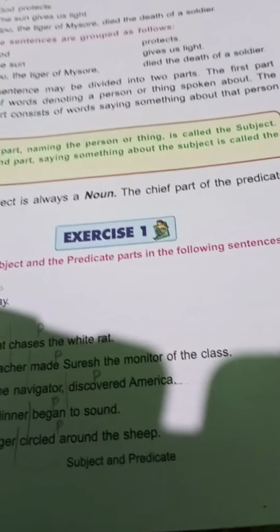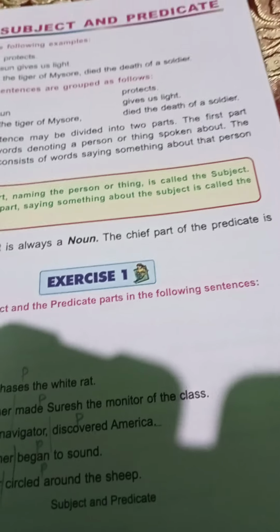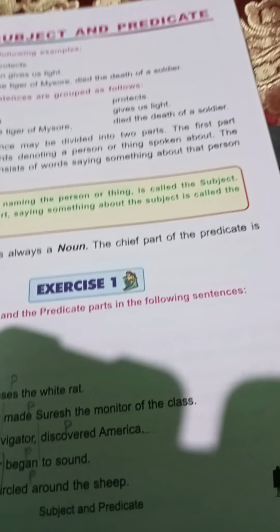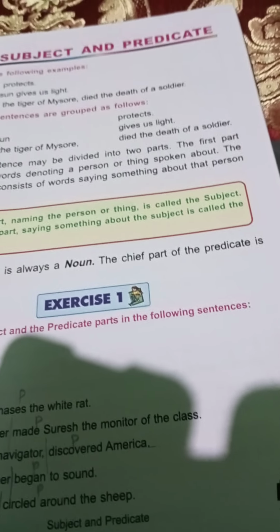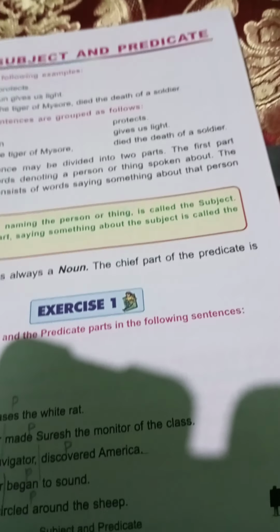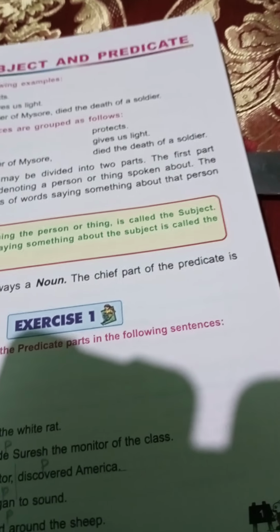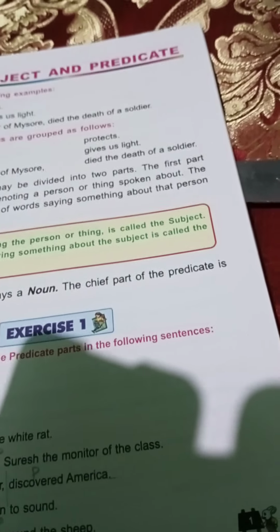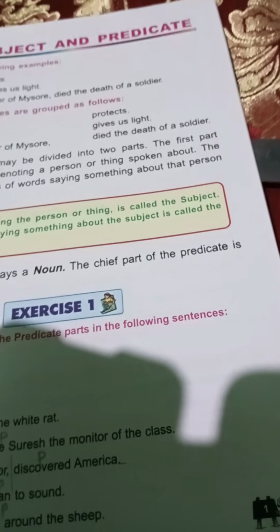Then note the point. Subject: the subject of the sentence is what or whom the sentence is about. Predicate: a predicate is the part of the sentence that tells what the subject is doing or what the subject is.